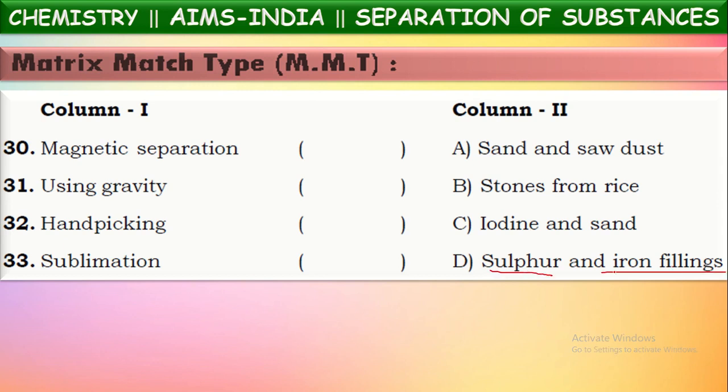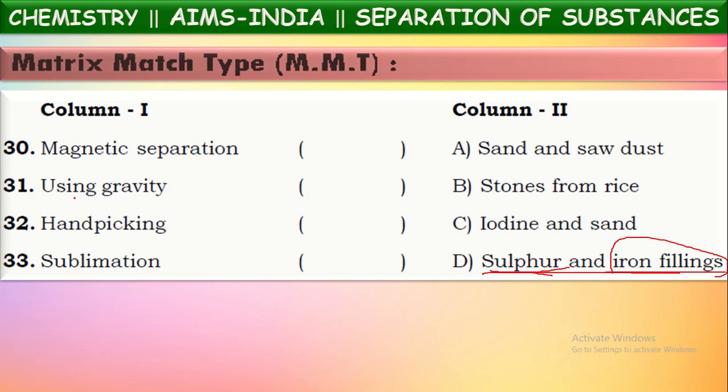Out of these two, iron filings are magnetic in nature, whereas sulfur is non-magnetic. So the mixture of these two, in which one is magnetic material and the other is non-magnetic material, can be separated by the technique called magnetic separation. In this they use a powerful magnet, so the magnetic material can be separated from that. Okay, this is a mixture which can be separated by the magnetic separation process.